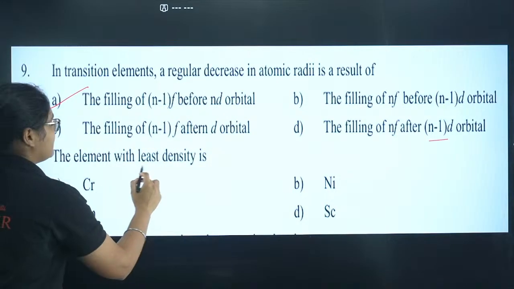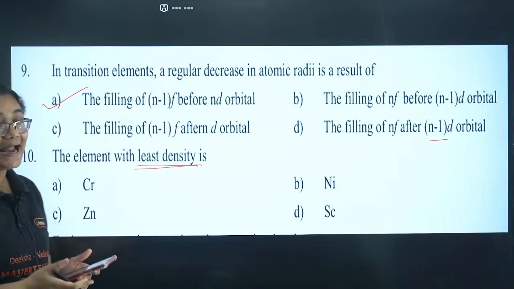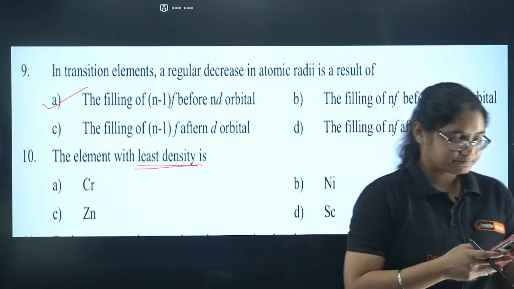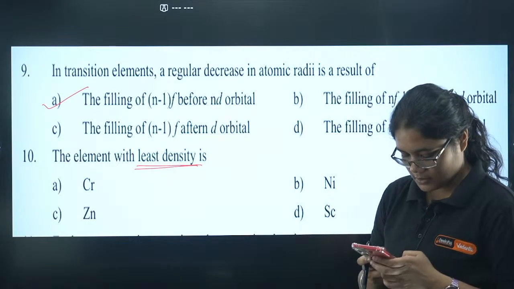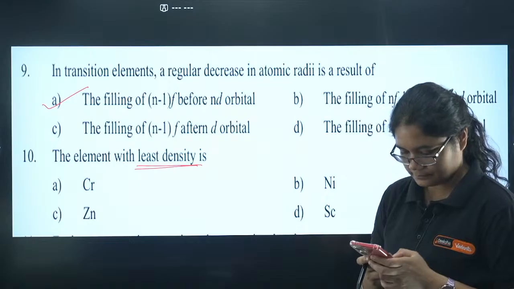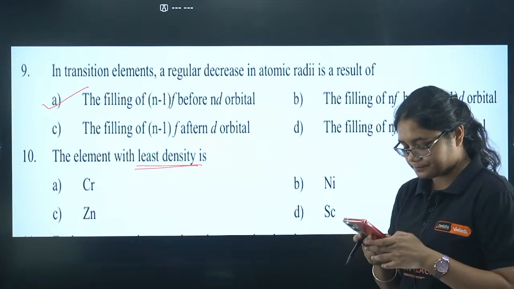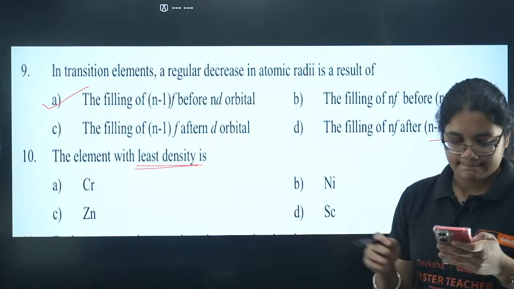Last question, the element with least density here is chromium, zinc, nickel and scandium. Yes, question number 10, chromium, nickel, zinc and scandium.